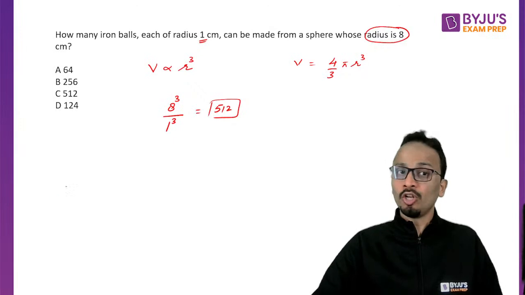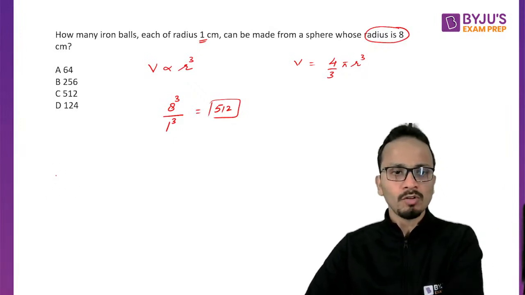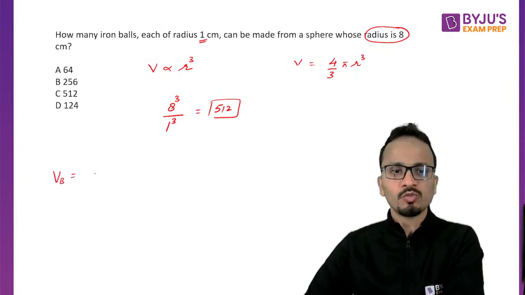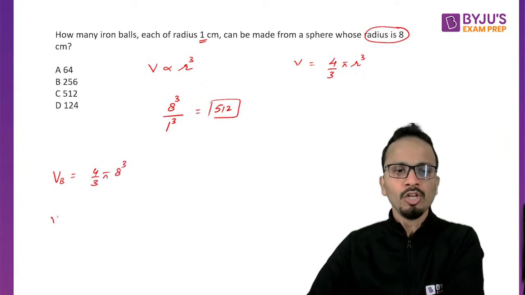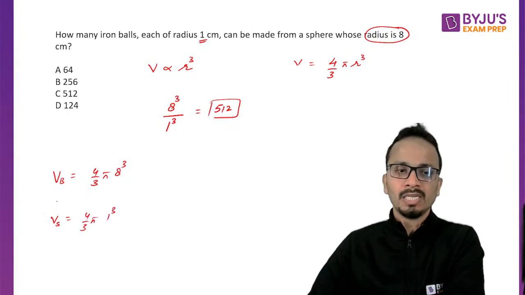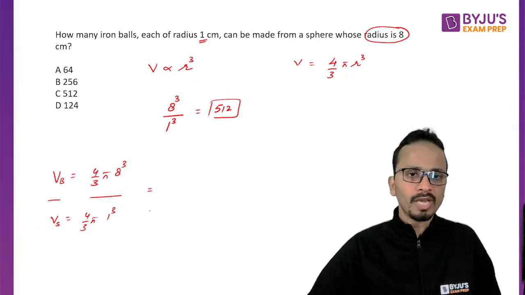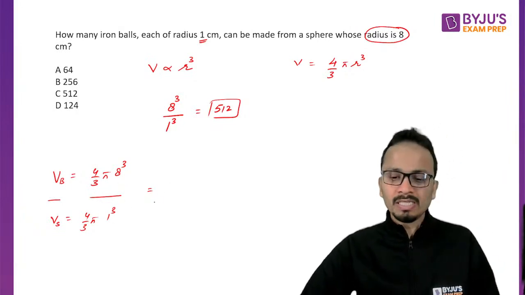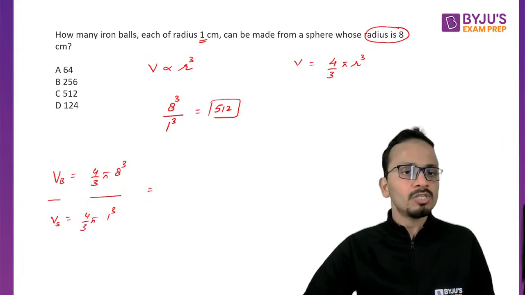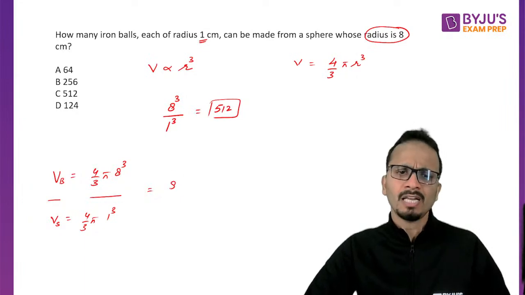You could have written the volume of the bigger sphere and the volume of the smaller sphere. Let's say the volume of the bigger sphere is VB, which will be 4 upon 3 pi 8 cube. The volume of the smaller sphere will be 4 upon 3 pi 1 cube. You divide these to obtain the total number of small spherical balls. The answer will be the same once again: 4 upon 3 and pi get cancelled from numerator and denominator, and the final answer will be 8 cube, that is 512.